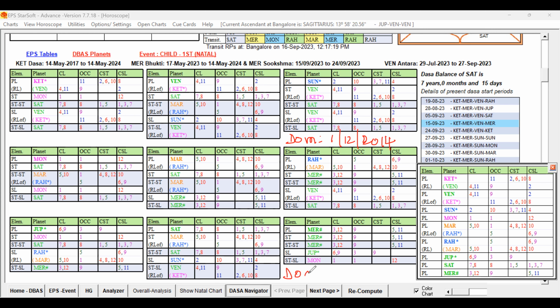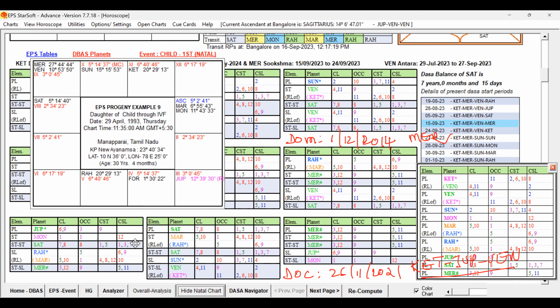Date of child is 26/11/2021. You can see approximately 7 years. So the marriage happened during that Mercury Dasa, but the child, with the help of IVF, was born in the Ketu Dasa, Jupiter Bugdi and Venus Antra. Right? So 7 years.